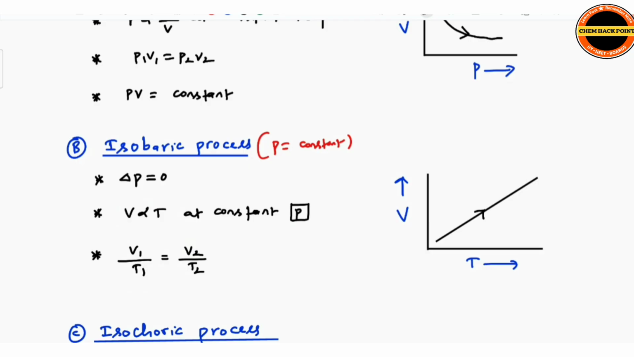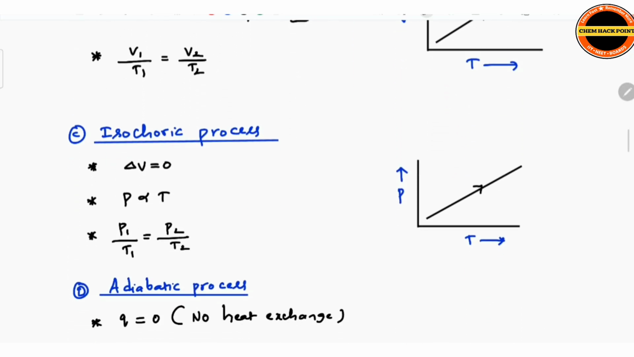Next, after this, see the graph here, the volume and temperature relation. Volume increases, temperature increases. Okay. Then the isochoric process, where volume is constant. Here volume is constant. So if volume is constant, then what you will get here? Delta V should be equal to 0. So here delta V should be equal to 0, and P is directly proportional to T in this case.